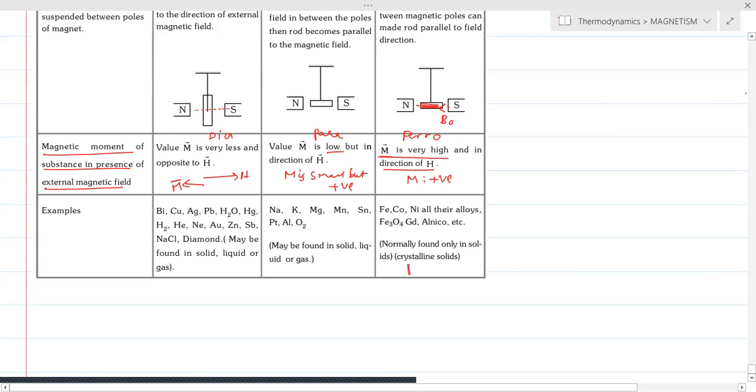And we are seeing some examples of ferromagnetic materials also. This is very important. Alnico, iron, cobalt, nickel, and all their alloys are examples of ferromagnetic materials. When we think of paramagnetic materials, sodium, potassium, magnesium, manganese, strontium, all these are paramagnetic materials. When we think of diamagnetic materials, bismuth, copper, silver, lead, all these metals are examples of diamagnetic materials.